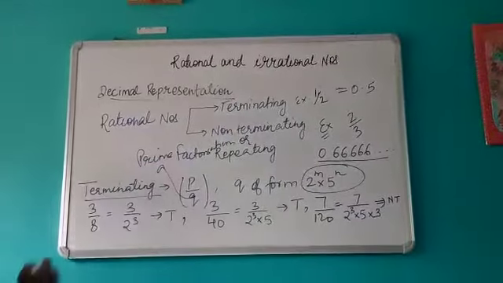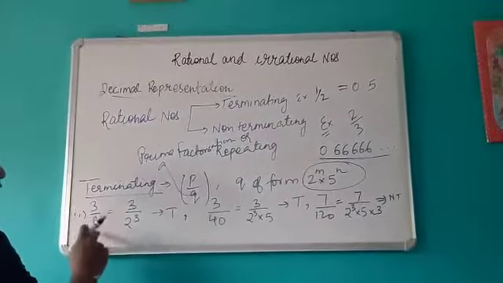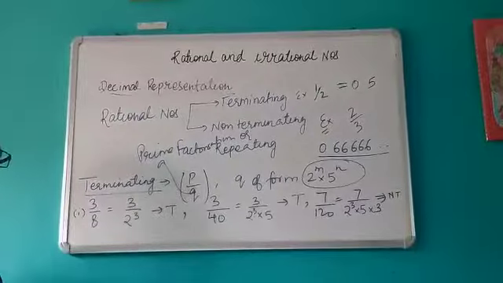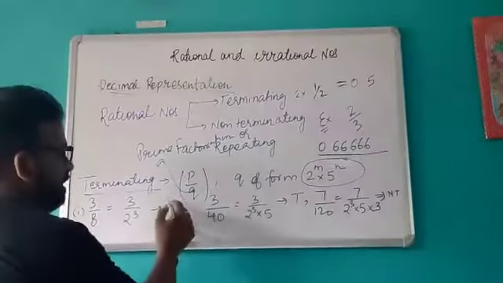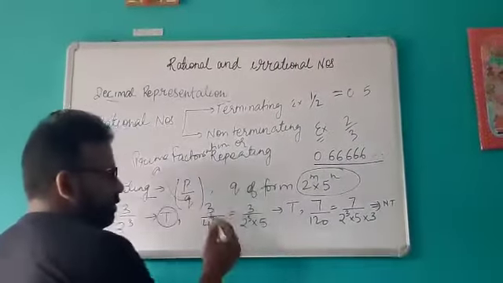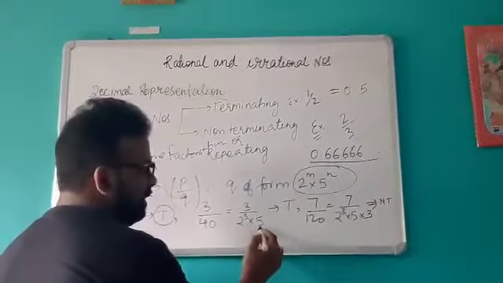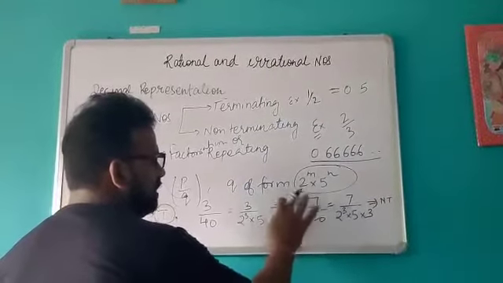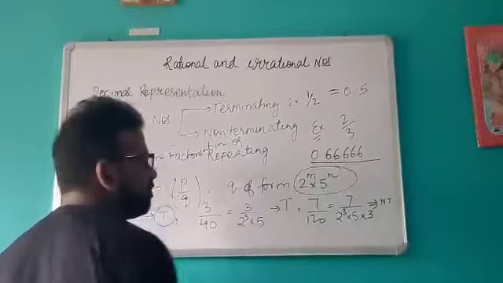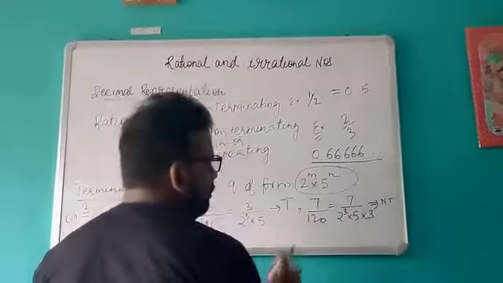For example, take 3 upon 8. If you do the prime factorization of 8, you get a power of 2, that is 2 cube. That means it is a terminating decimal. Now suppose you take 3 upon 40 and do the prime factorization, you get 2 to the power 3 into 5. Again it is a terminating decimal. Similarly, one more example, 7 upon 120.